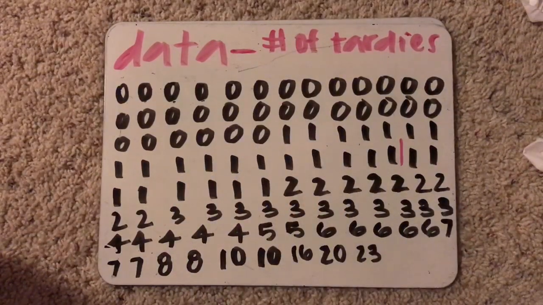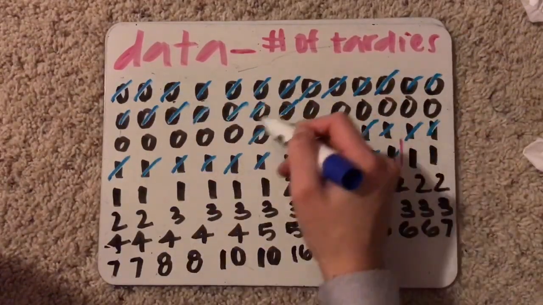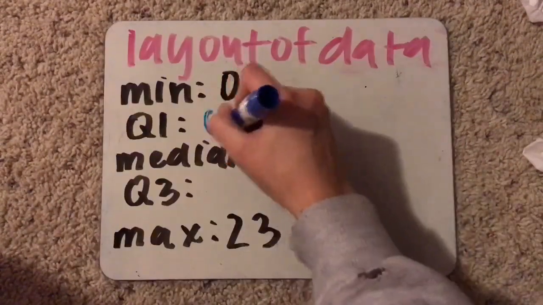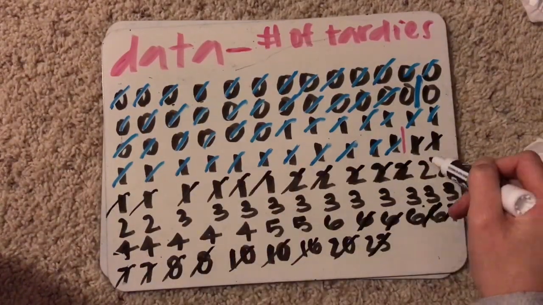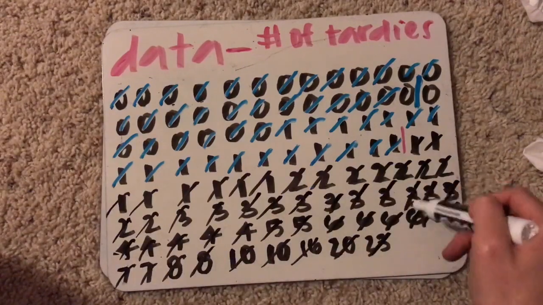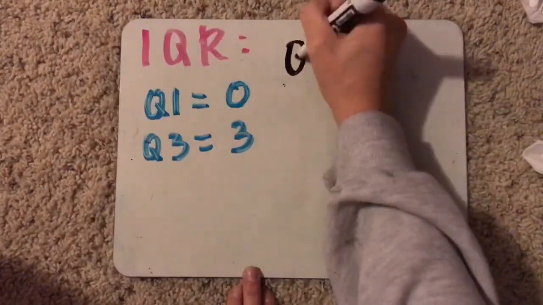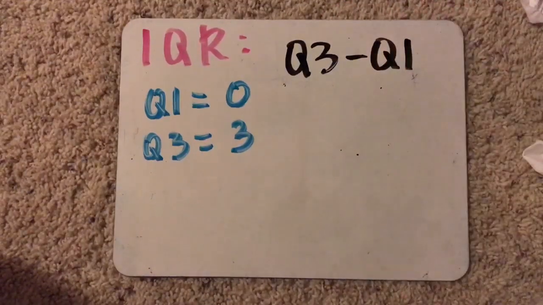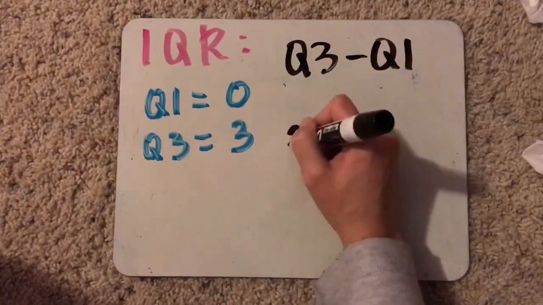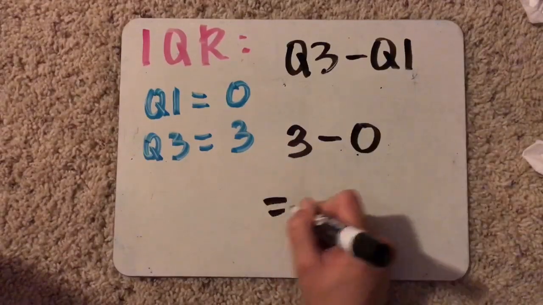Quartile 1 is the median of the data from the lowest number of the data set and the median. Q1 for our data is 0. Quartile 3 is the median of the data from the median and the highest number. Q3 for our data is 3. Interquartile range is the difference between the third quartile and the first quartile. On our project, we took Q1, which was 0, and subtracted it from Q3, which was 3, to get 3.